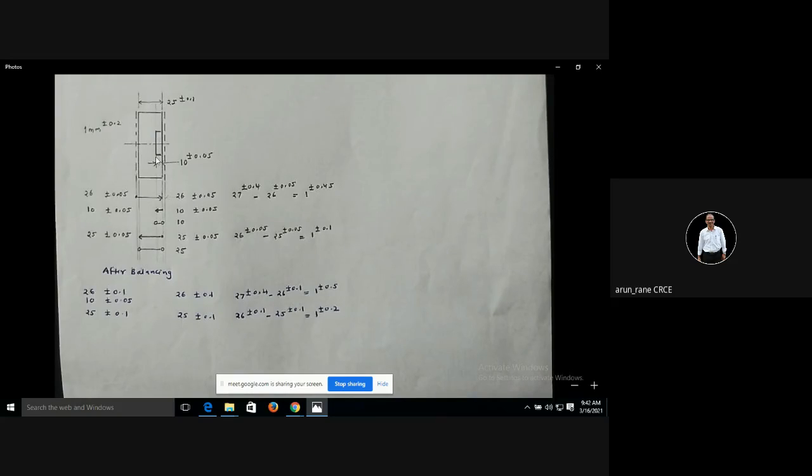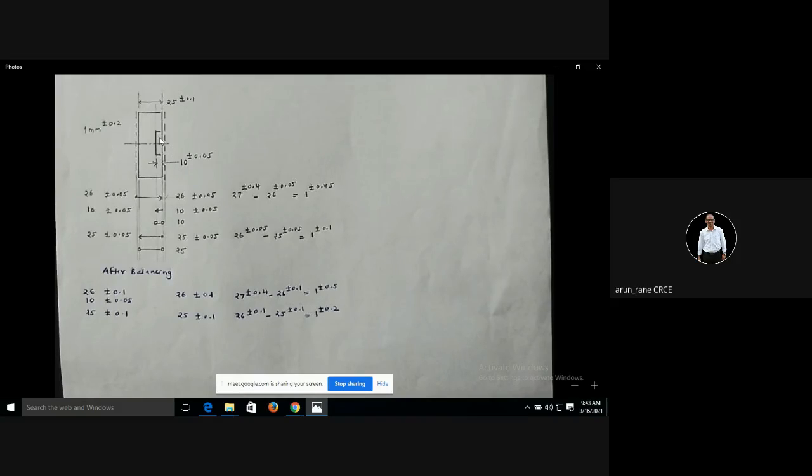So that means before doing machining, after doing this face, this dimension, this depth will become 9 mm, isn't it? Because in the casting we have kept this dimension as 10. Now out of 10, this 1 mm has been removed, this face has been removed, right? So this will be 9 mm, correct? So before machining this dimension will be 9 mm, okay? And then after machining this dimension is 10. So what will be the stock removal?